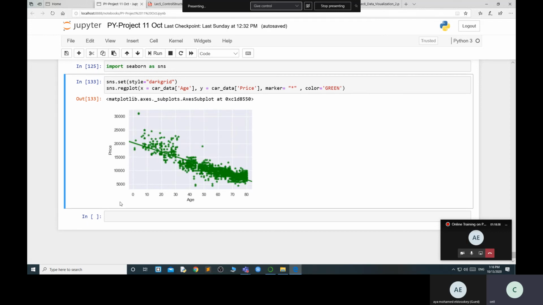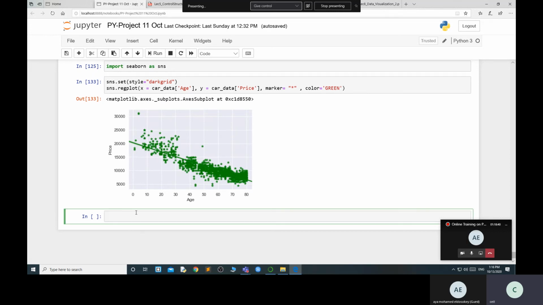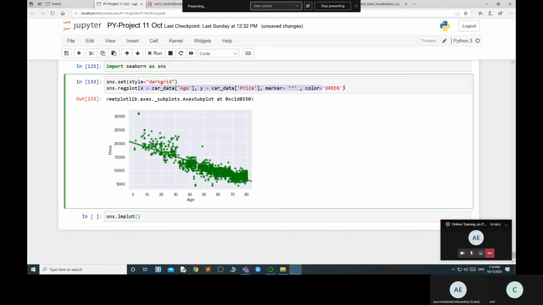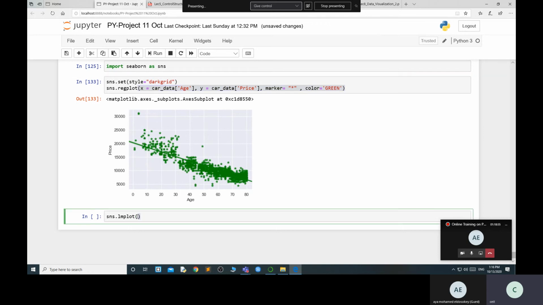So there is one more function I'll show you. It's like lmplot. It's very important. I'll show you that part also. So I'll do one thing. I'll copy it. If you want this part to come separately, this part to come separately,